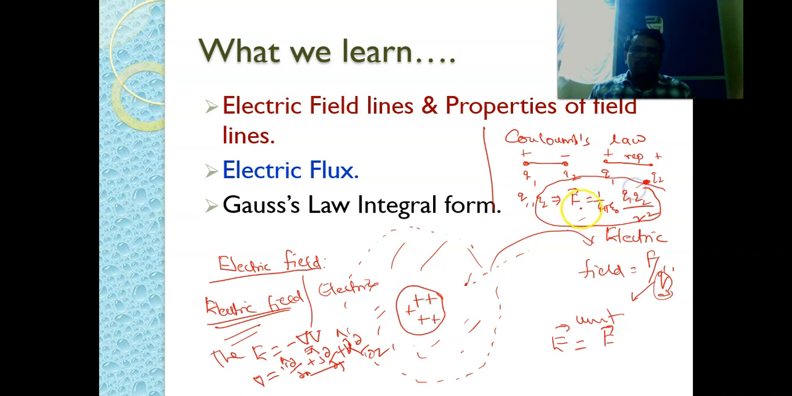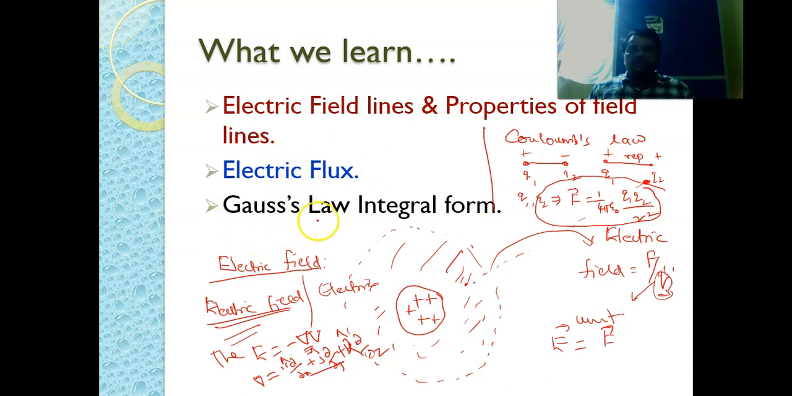So these things we have discussed in the earlier class. We discussed what is electric field, the relation between electric field and electric flux, electric field and electric potential, and we have also discussed Coulomb's law. In the last class we also calculated the electric field due to a point charge by using this Coulomb's law.